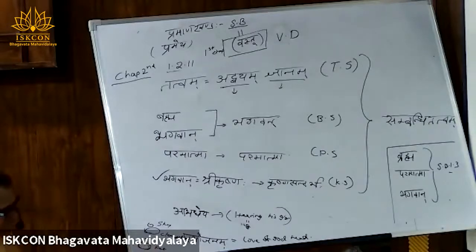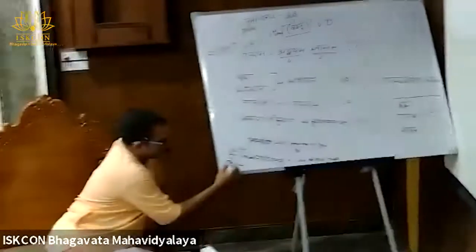After saying this point, yatra ime sad-asad-rupe pratishiddhe. This body is of two types, subtle and gross. Sadasad means subtle and gross.